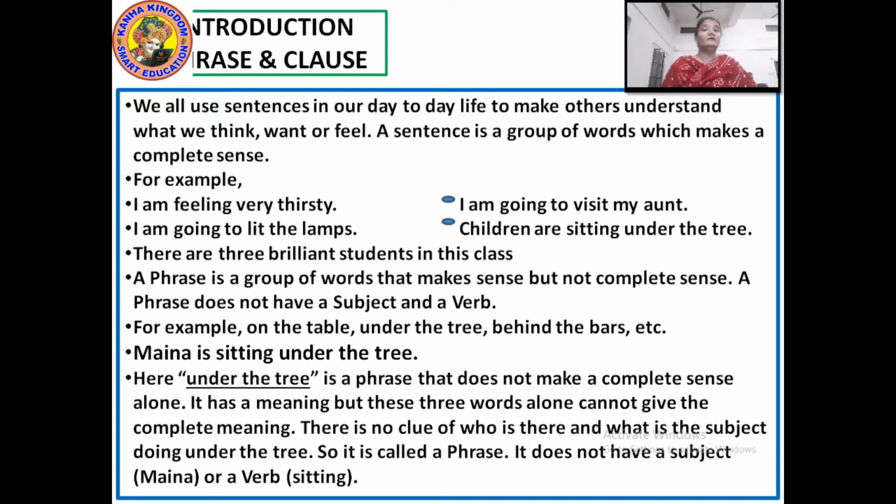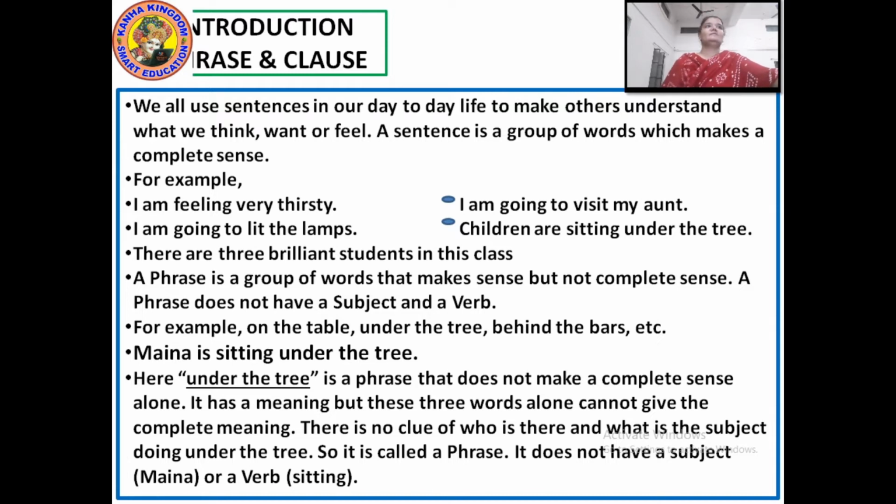As we learned in the last grammar session, I told you what a sentence is. A sentence is a group of words which makes a complete sense. For example: I am feeling very thirsty. I am going to visit my aunt. I am going to light the lamps. I like to play football. There are 3 brilliant students in this class. Children are sitting under the tree.